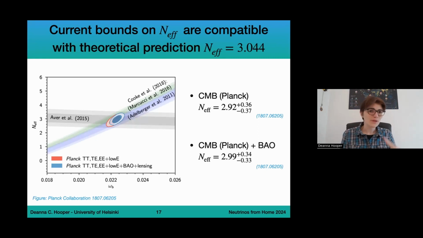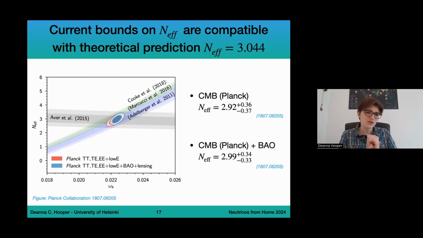And I'm going to show the bounds from Planck, and this is first going to be Planck using temperature and polarization anisotropies. This is shown in red in the figure here. And then I'm going to move on to Planck with BAO and lensing, which is shown in blue here. So when we just consider Planck polarization and temperature anisotropies, we get a bound on N effective of 2.92 plus or minus 0.37. This is, as you can see, very close to 3, so it is a pretty good constraint. Once we add lensing and BAO into it, this becomes 2.99 plus or minus 0.34 or 0.33. So these are very, very close to 3, which is very good because it's very close to the theoretical prediction.